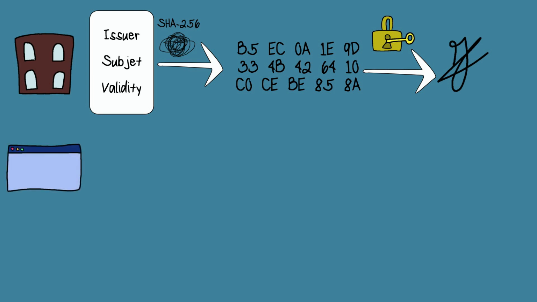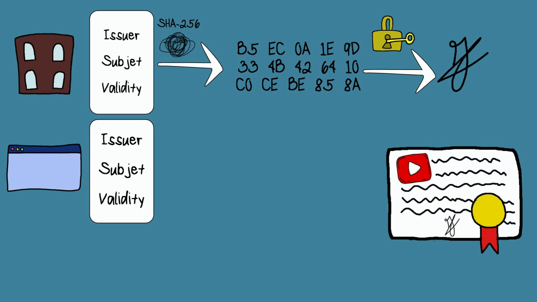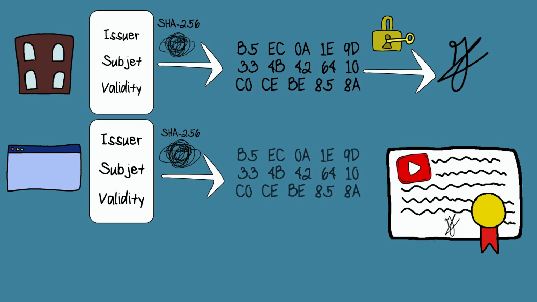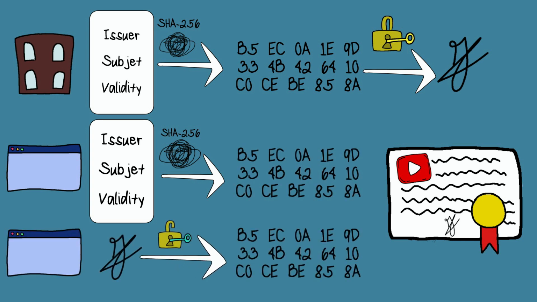Let's get to it now. The browser will receive the certificate with all information including the signature. When the browser receives the certificate, it will hash all the information on its side using the same hash algorithm, in this example, SHA-256. Then, it decrypts the signature using the certificate authority's public key to have the hash received from the certificate authority. If both hashes match, then the browser can confirm that this certificate is truly coming from the claimed certificate authority.